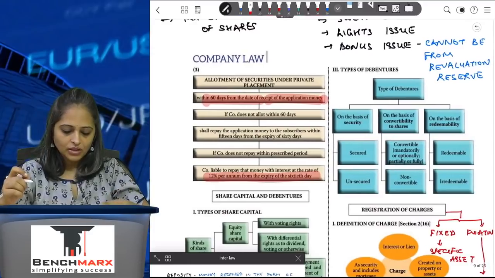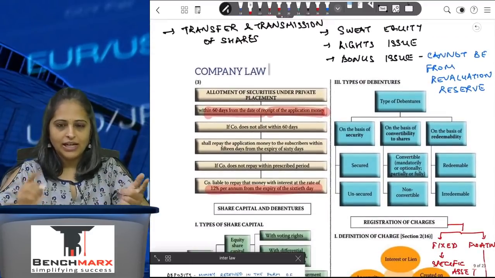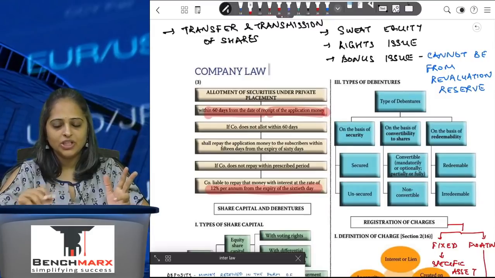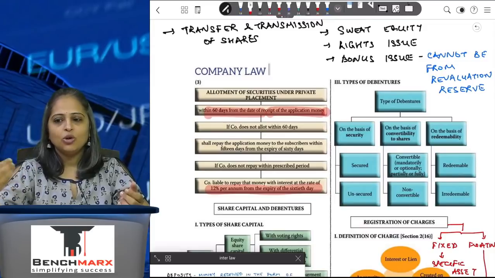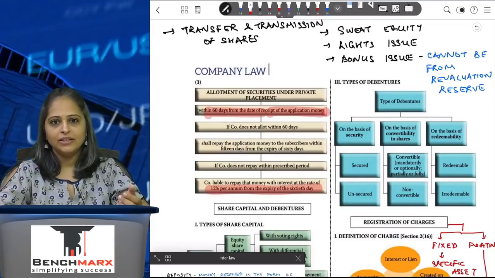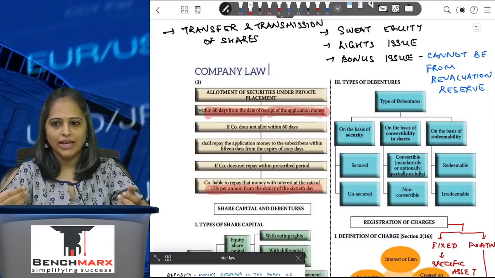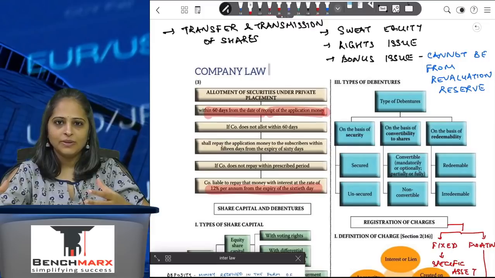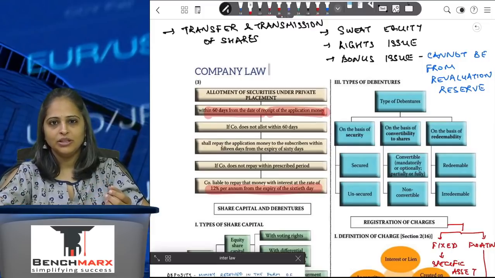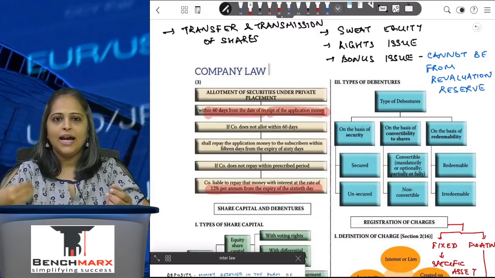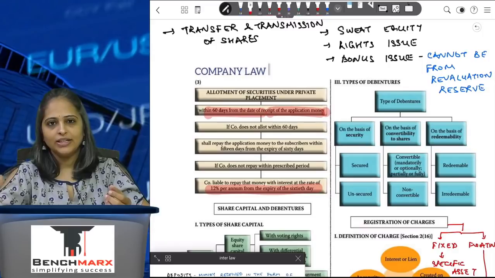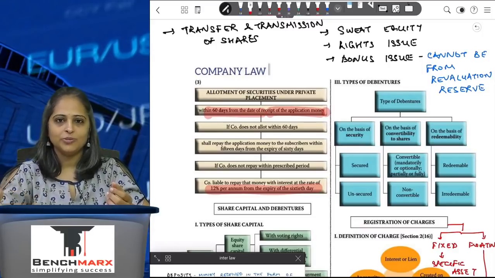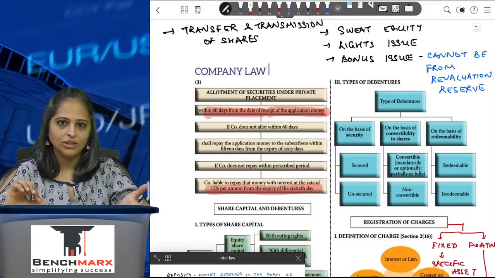Now, rights issue and bonus issue is something which I have already discussed earlier. Coming to sweat equity shares, this is where I am issuing my shares. I am giving an option to the employees of the company to motivate them. I give them an option saying that if you attain these objectives or if you stay with me for this number of years, then I will issue you equity shares in the company, and that is called sweat equity shares. It's always issued at a discount, so they get it at less than the market value, and they have an option whether they want to subscribe or not subscribe to the equity shares.